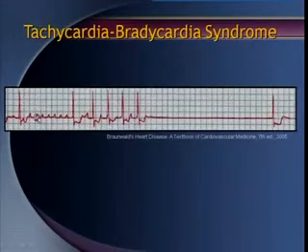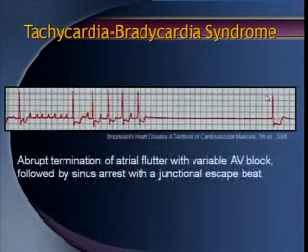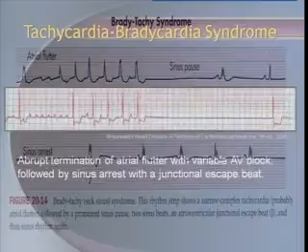So the multiple P waves are there. There are flutter waves. Then it is coming sinus. Okay, and again complexes you can get. There is no P wave much, but you can see the P wave. Then you have an arrest, a total arrest. So here you have a brady, atrial flutter, then you have a tachy, then you have a sinus arrest. This is called tachy-brady syndrome, abrupt termination of the tachycardia by any of the blocks.